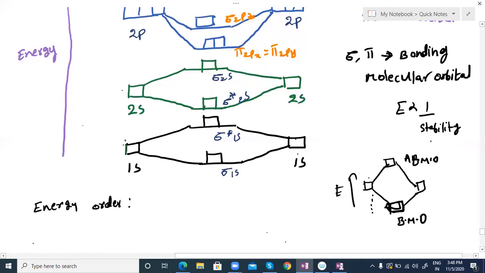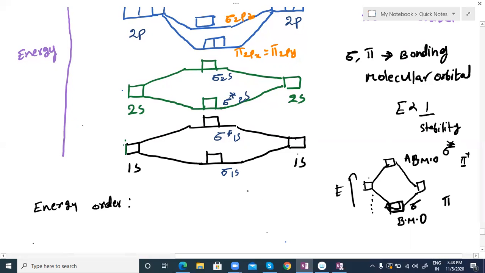Got it? Bonding molecular orbitals are generally shown this way. Sigma is one type of molecular orbital, the other one is pi. If you are showing anti-bonding, you write sigma star and pi star. Those are anti-bonding molecular orbitals. So anti-bonding molecular orbitals have more energy. Electrons never prefer to stay there. Only if there is no alternative chance can they stay there.